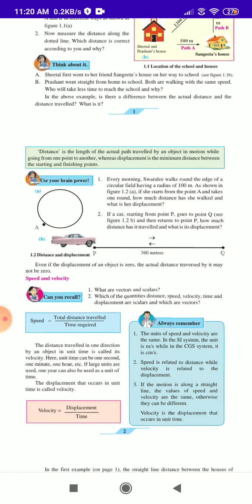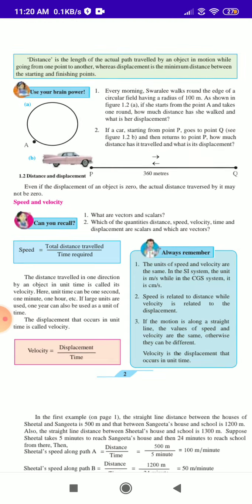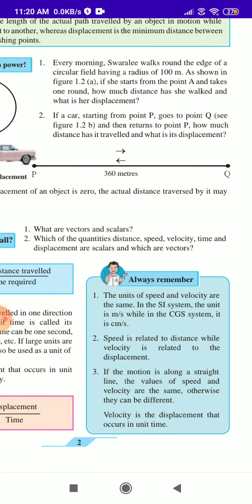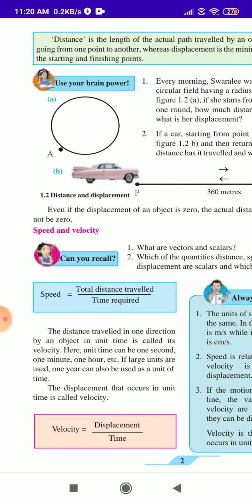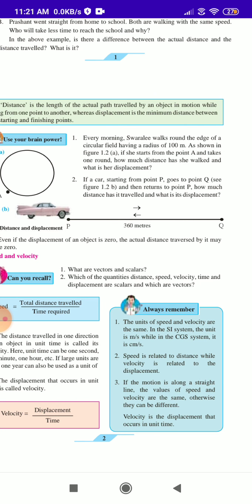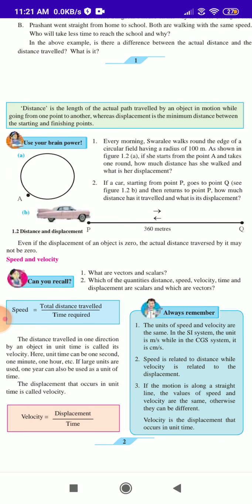Now going on: even if the displacement of an object is 0, the actual distance traveled may not be 0. On the front page we looked at distance and what displacement is. Displacement is the straight line we have gone, that is called displacement. So first we also read: even if the displacement of an object is 0, the actual distance traveled may not be 0. Sometimes the distance traveled may not be zero.